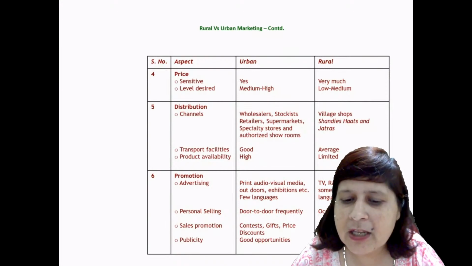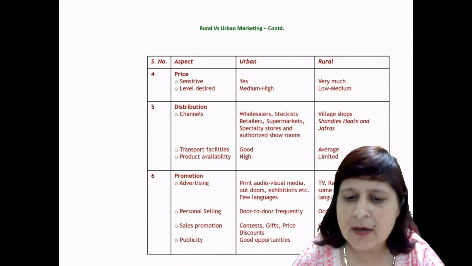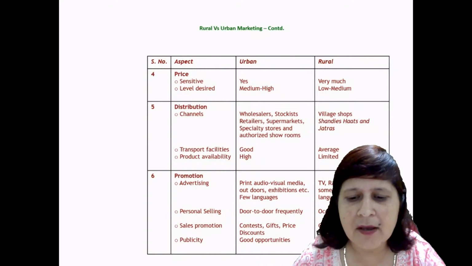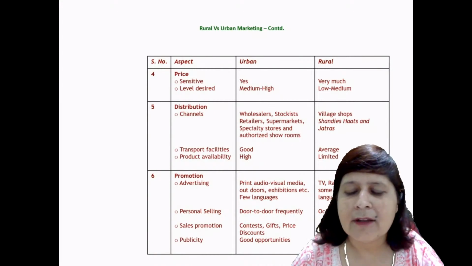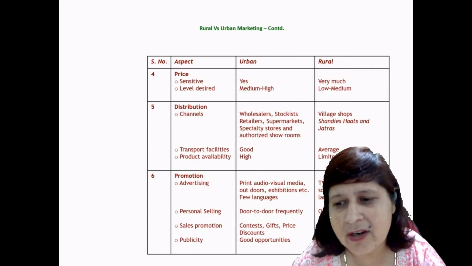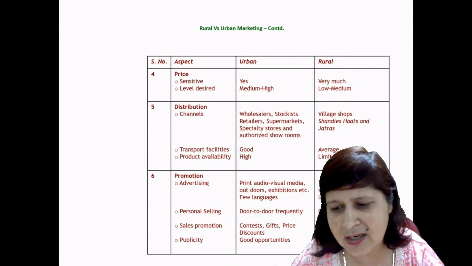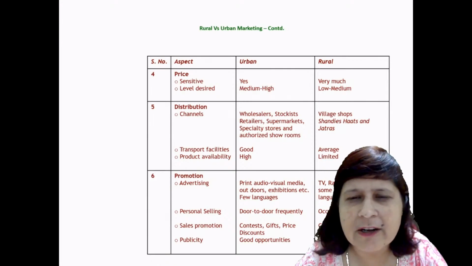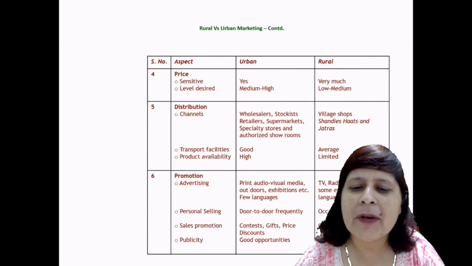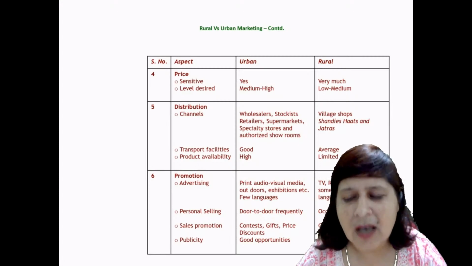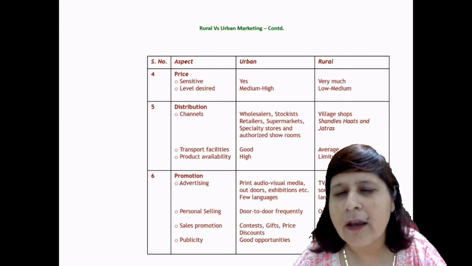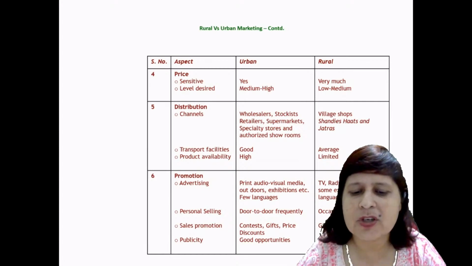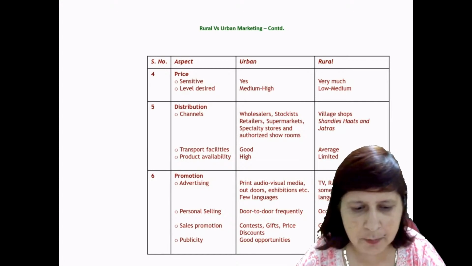Distribution channels in urban areas could be the wholesaler, stockist, retailer, supermarket, specialty stores, and the authorized showroom. While the distribution channels in rural areas are the village shops, the haats or the jatras. Transport facility in urban areas is good, and the transport facility in rural areas is average. Product availability in urban areas is high, and product availability in rural areas is limited because of the problems in the distribution channel, the transport facilities and many other problems.